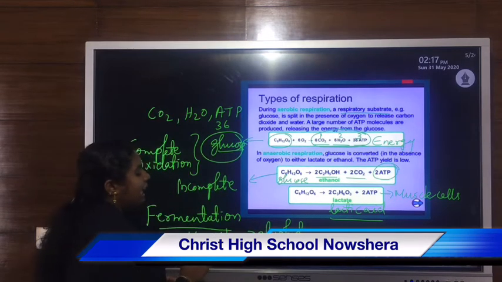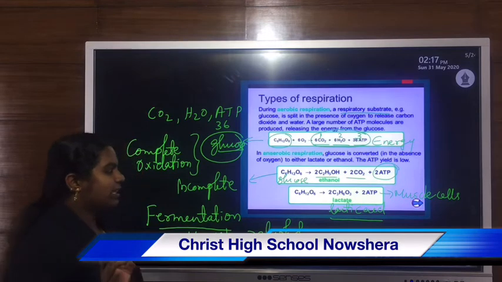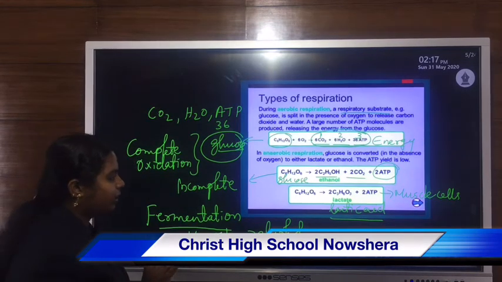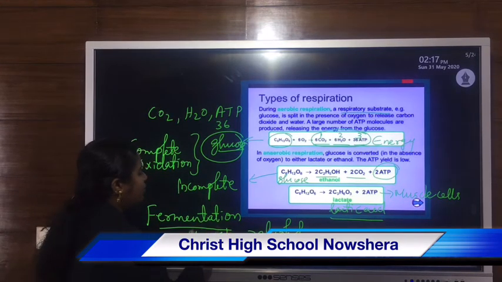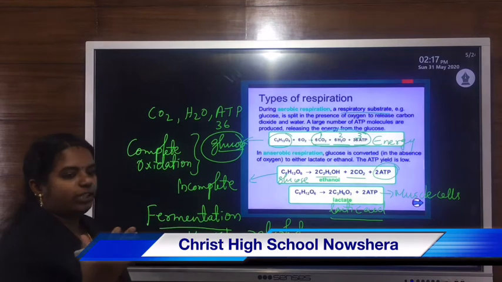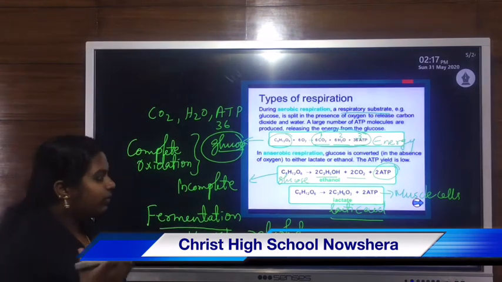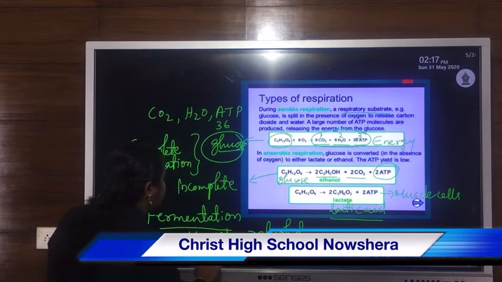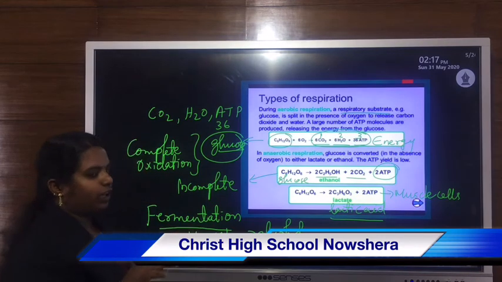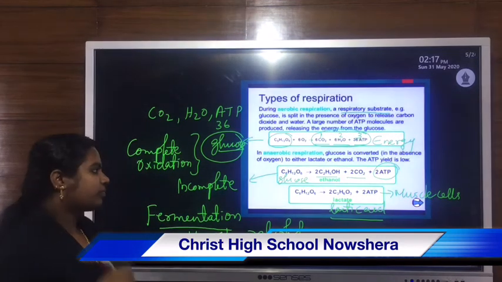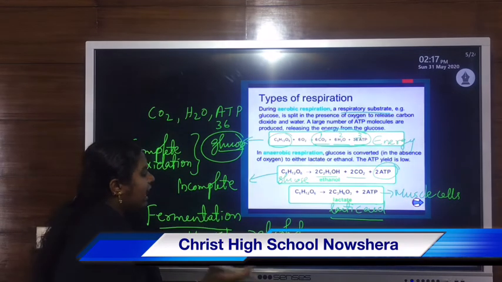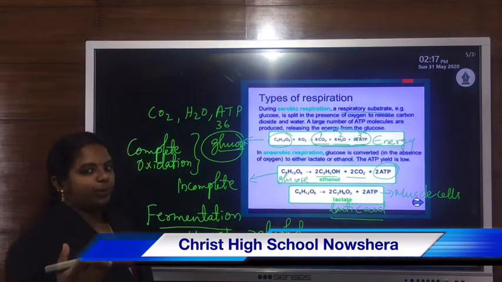That is why in alcohol industries they use yeast for large scale production of alcohol, because yeast respire anaerobically, in the absence of oxygen, and release alcohol as the end product.